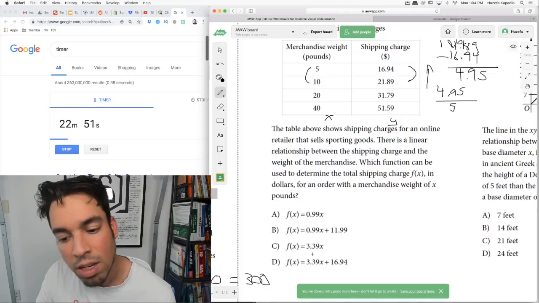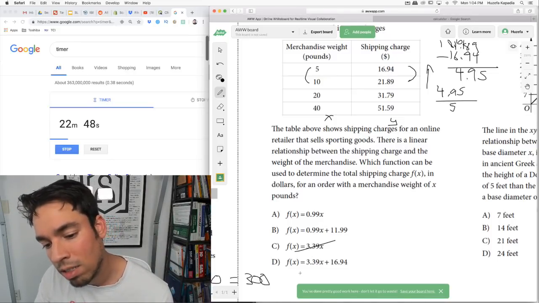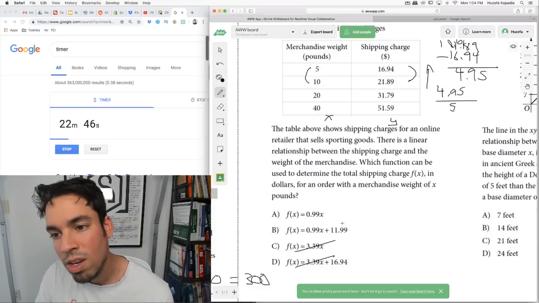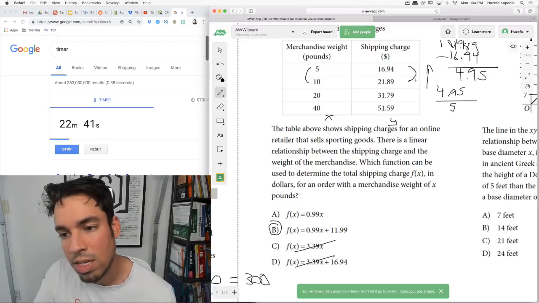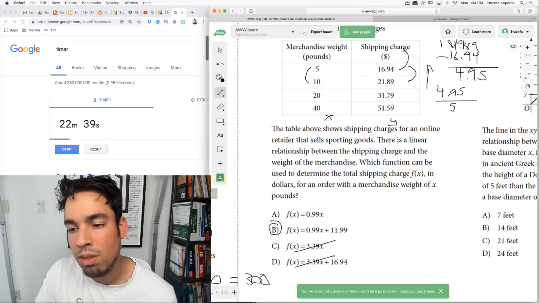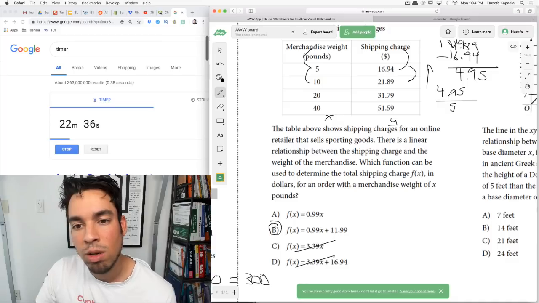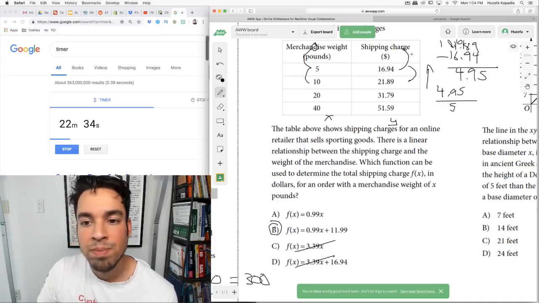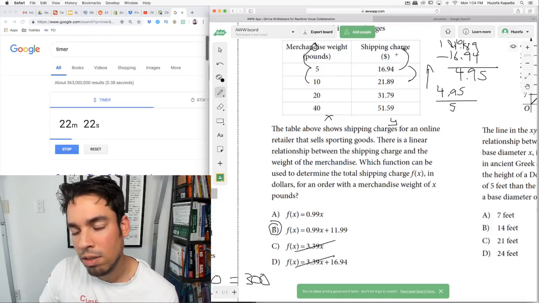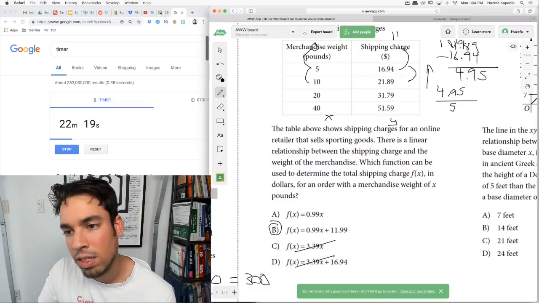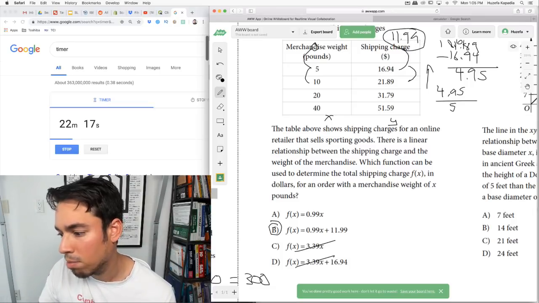It can't be 339. So my slope is 99 cents, and I'm just going to assume it's one of these two. The question is, do we start at 0 or do we start at 11.99? I know we start at 11.99, because if I reverse back by 495, I'm not going to 0. The next one down would be 0 pounds, and going in the same linear progression, subtract 495 again, so it would be 1199. Yes, it's exactly 1199. So that's my y-intercept, and done.